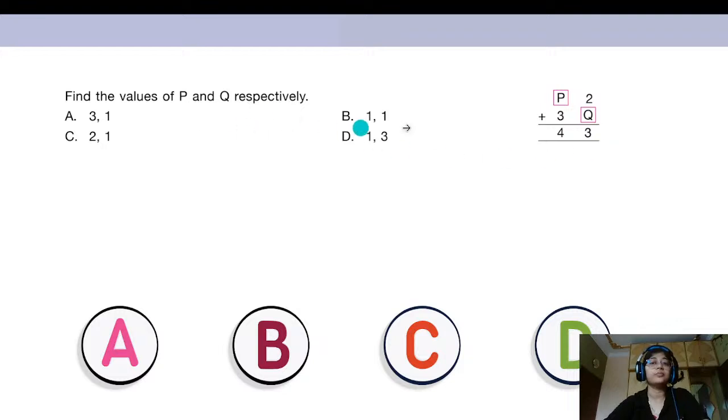And from these options, you have to choose and tell me which are those missing numbers which should be placed in P and Q, so that this addition is correct. Which are the values of P and Q? You have to choose the values in such a way so that the answer is 43, right?